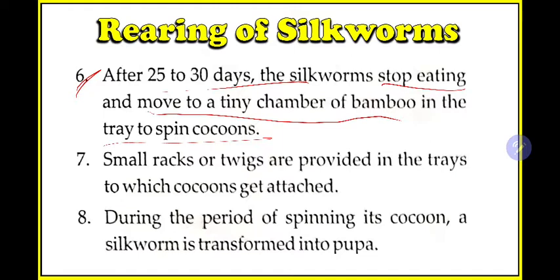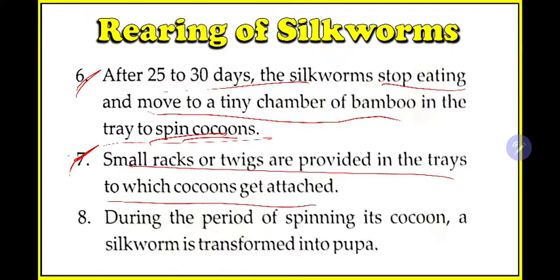Spinning a cocoon, all these terms are not new. If you have missed the last class, this will be new to you, so please watch the last class, and then only you can answer these things. Next step, they will start preparing the cocoons. Small racks or twigs are provided in the tray to which cocoons get attached. A cocoon needs to be placed in a certain place, so we give small racks or twigs on the tray to which the cocoons will be attached. Then during the period of spinning its cocoon, the silkworm is transformed into a pupa.